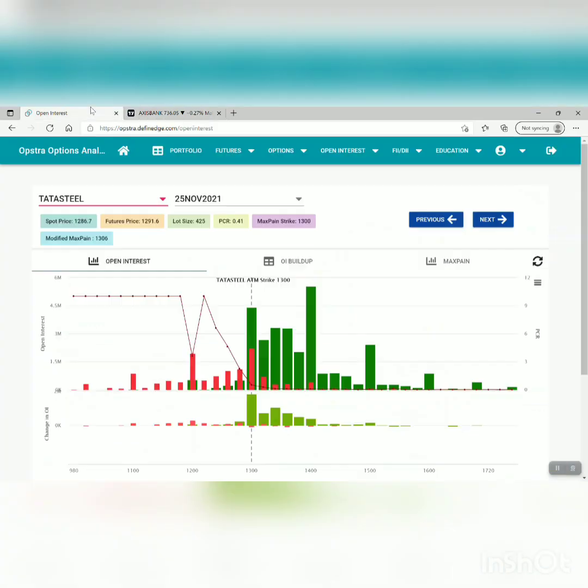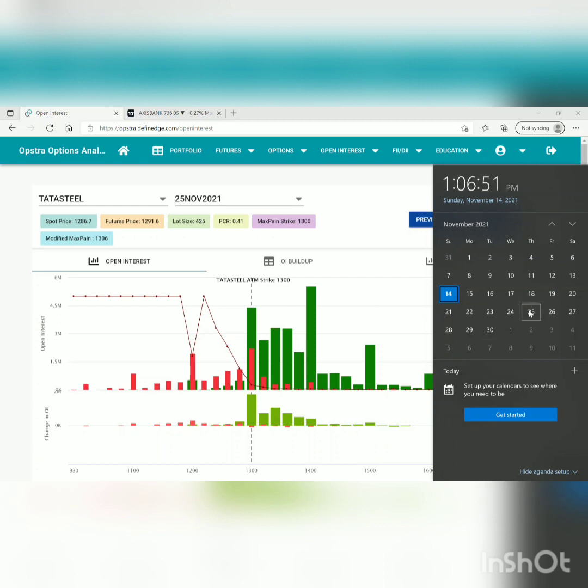But let's look at the open interest for Axis Bank, because it is the second last week. In this particular month, 25 is the monthly expiry, but as we see before weekly expiry, on Wednesday we generally see a huge movement or volatility in the market. Similarly, a week before monthly expiry, we can expect some action in the market.